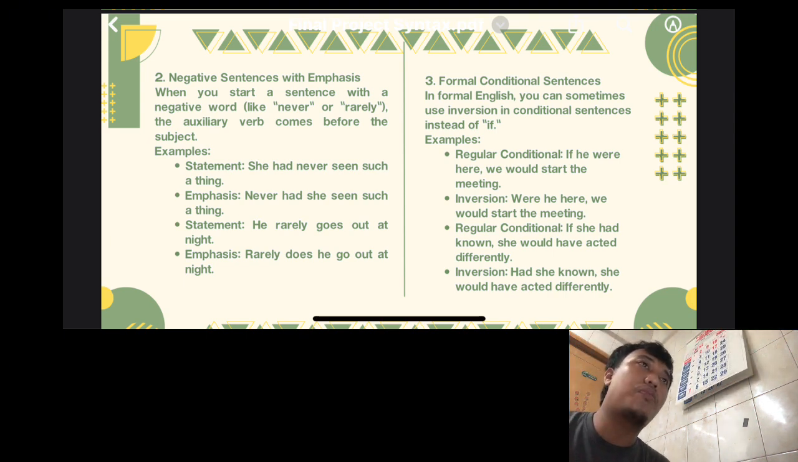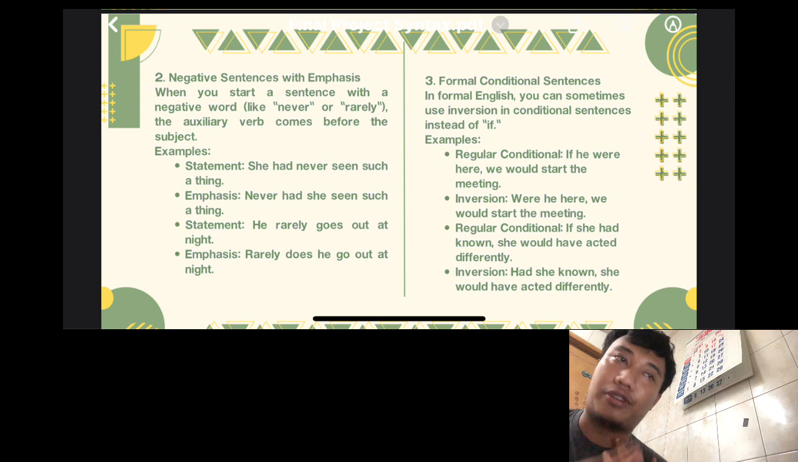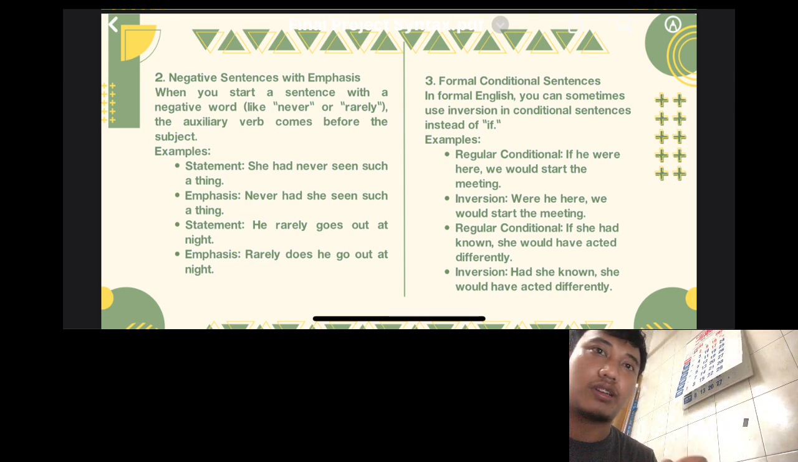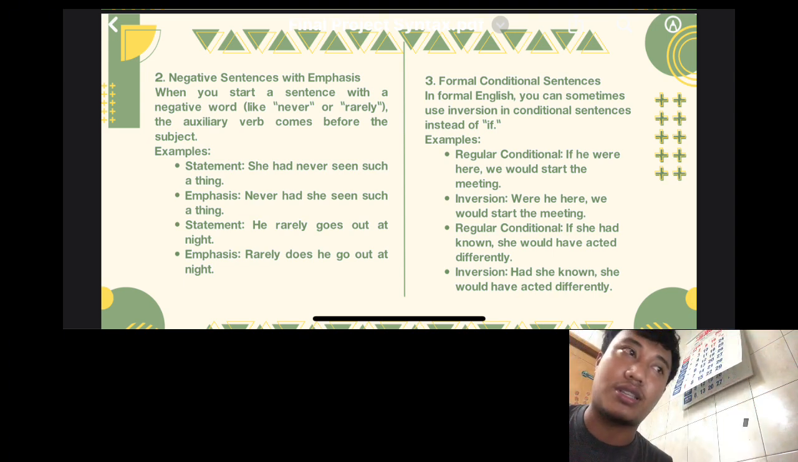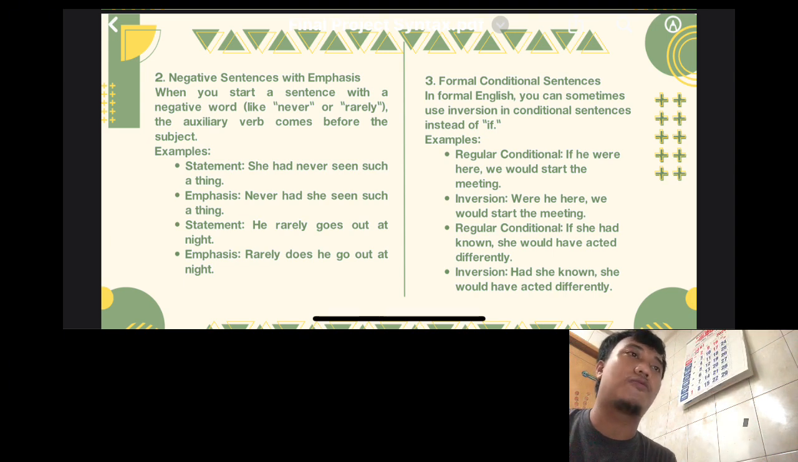So the appropriate frequency adverbs are not just never and rarely for emphasizing, but we can also use often or many. The range is wider, and you can use these for emphasizing with certain adverbs.